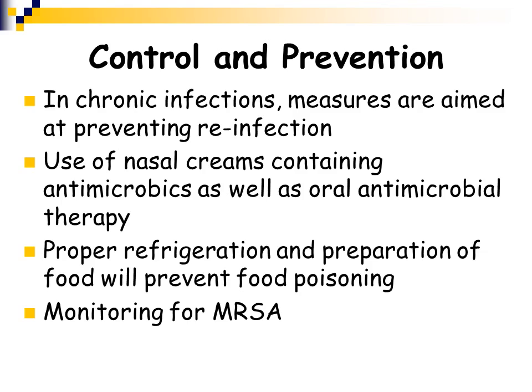We already mentioned proper refrigeration and preparation of food, so that if you have Staph aureus on the food, it isn't generating toxin and causing food poisoning. And also monitoring individuals for carriage of MRSA, and if an individual is infected with Staph aureus, determining if their Staph aureus is resistant to methicillin or not.